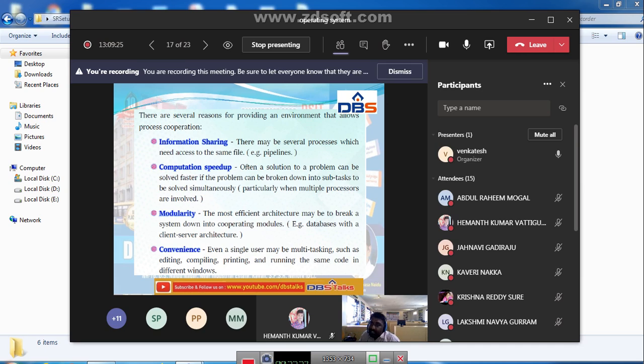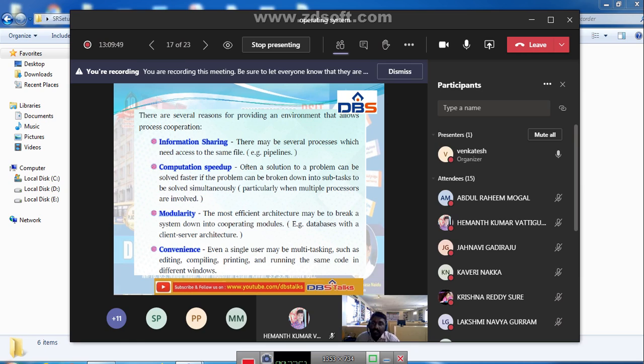Two processes need to cooperate. For that, we have several reasons why two processes are cooperative, because of the following purposes. First one is information sharing, second one is computation speedup, next one is modularity, and next one is convenience.